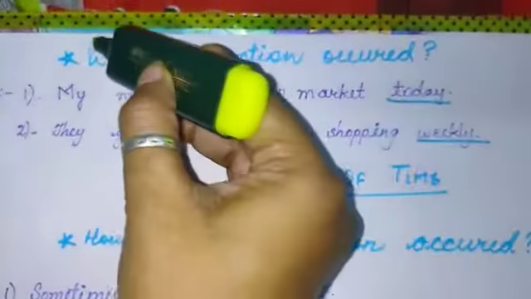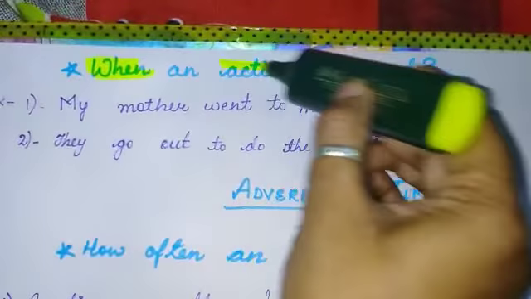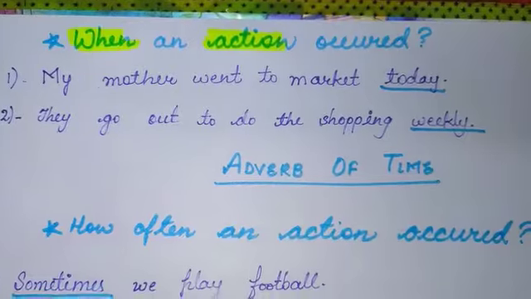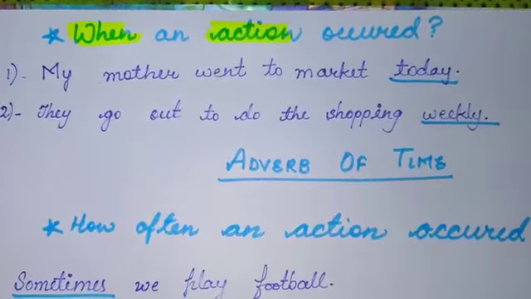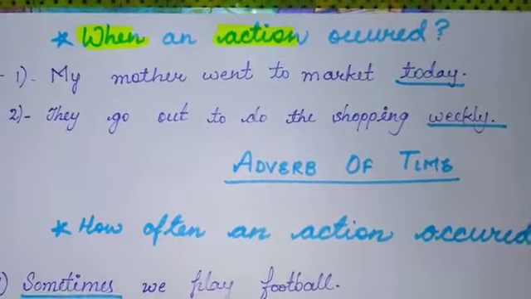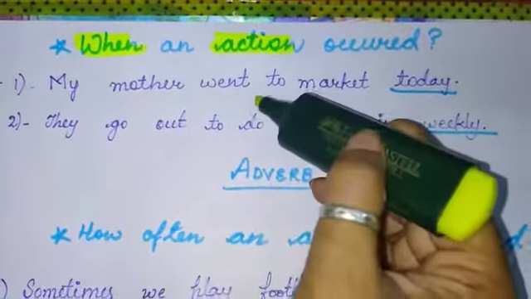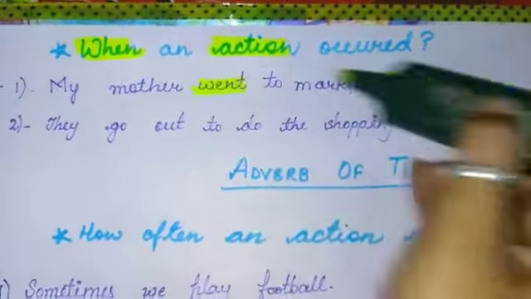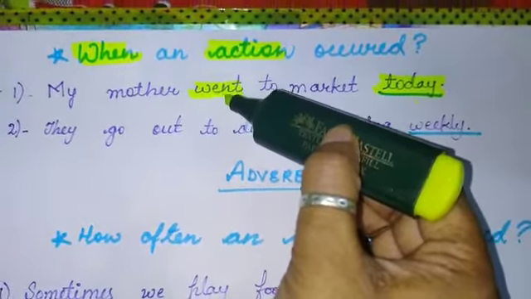Next question is when. When an action occurred. We usually ask this type of question, when is your holiday, when your exams are going to start. पूछते हैं ना हम. So let's have some example. My mother went to market today. Went to market today. So here action is went. This is the third form of go.